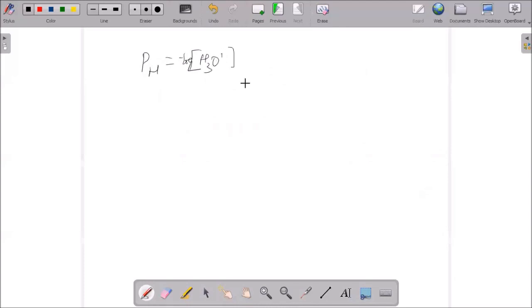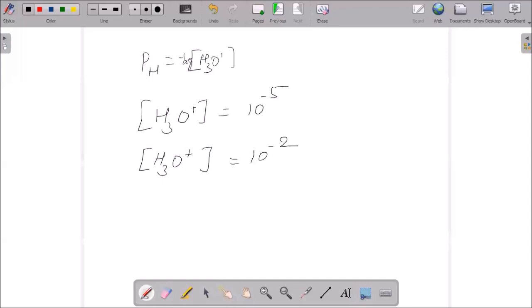Here they have given us the pH, that means we can say H3O plus is equal to 10 to the power of minus 5. And the second change, on adding acid, what happens? H3O plus is equal to 10 to the power of minus 2.